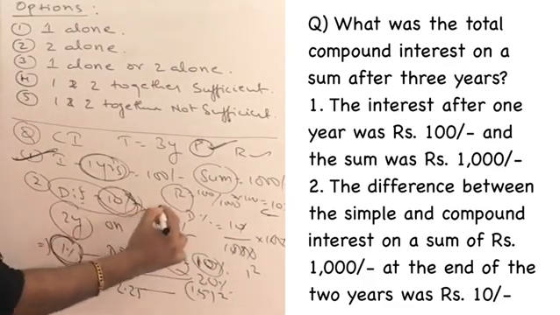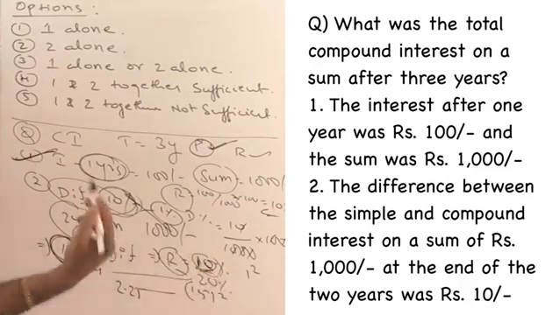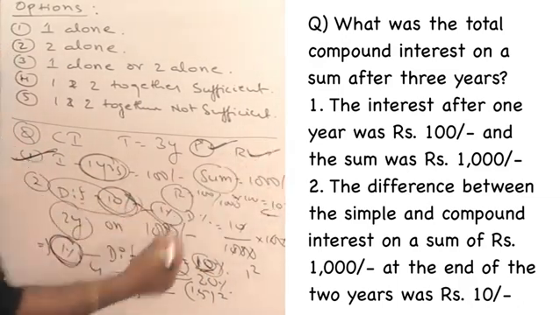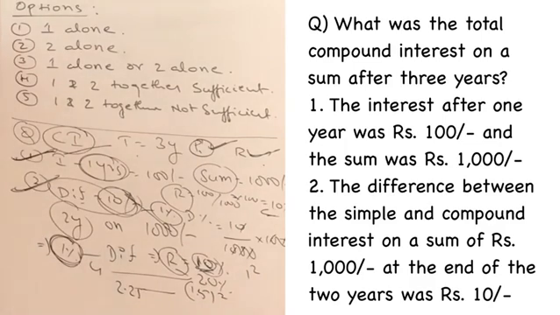10 rupees on 1000 rupees is 1%. 1% difference is possible only when the rate of interest is 10%. So R is also known. Once you know P, R and T, then you can find out what is compound interest. So 2 alone is also sufficient to answer this question. So very, very important. You need not do all this work. You have to just have an idea that with what information I can answer the question.